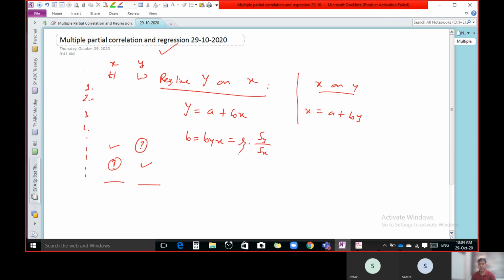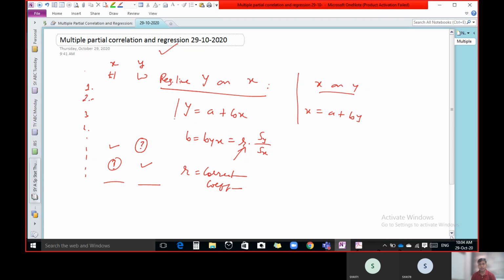Do you know what r is? No, correlation. Correlation coefficient. So r is the correlation coefficient.